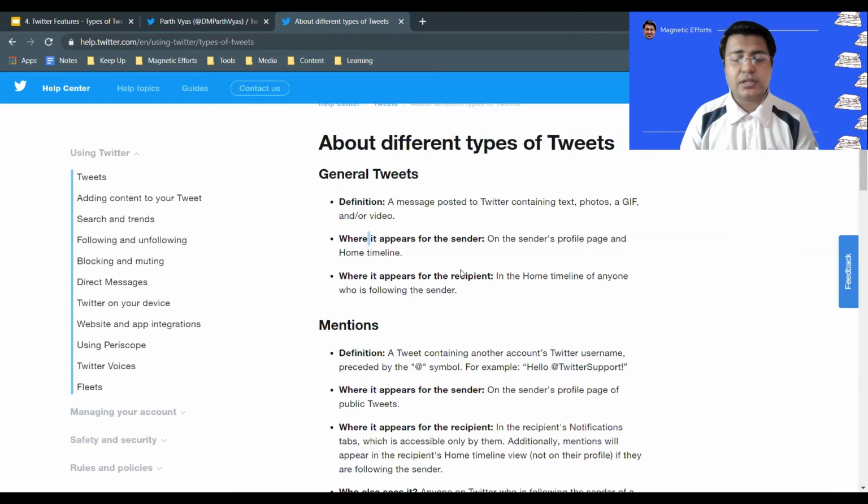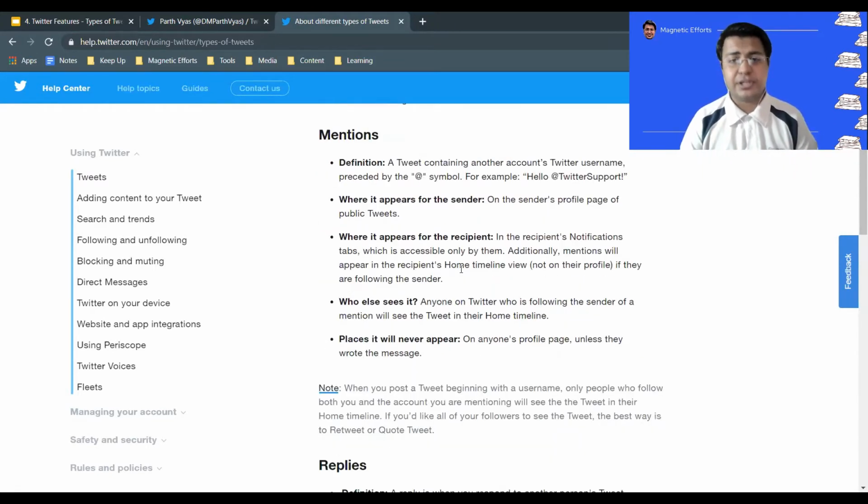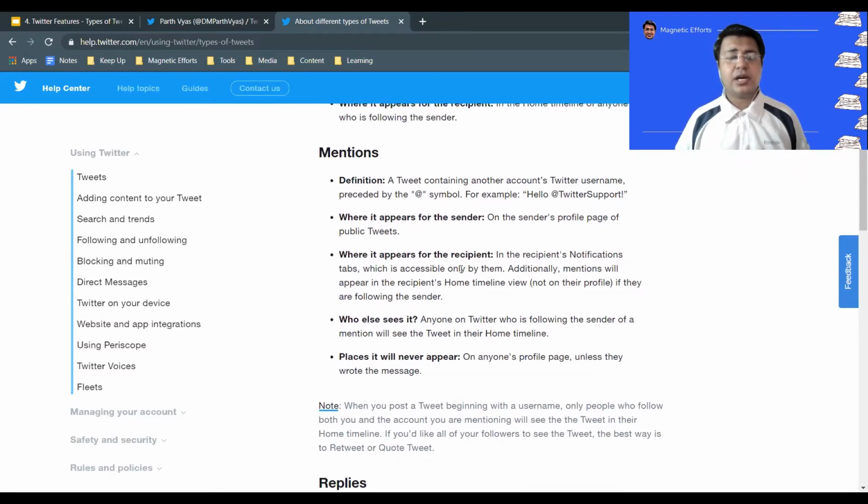This was about the general part where a tweet appears, and we have covered it. Next is mentions. Mentions is a tagging feature, meaning I am making a tweet and I want to notify other companies, professionals or users about it, or I want to credit somebody. In those scenarios, I would be using the mention feature, and a mention can be used with the help of Twitter handles, Twitter IDs.